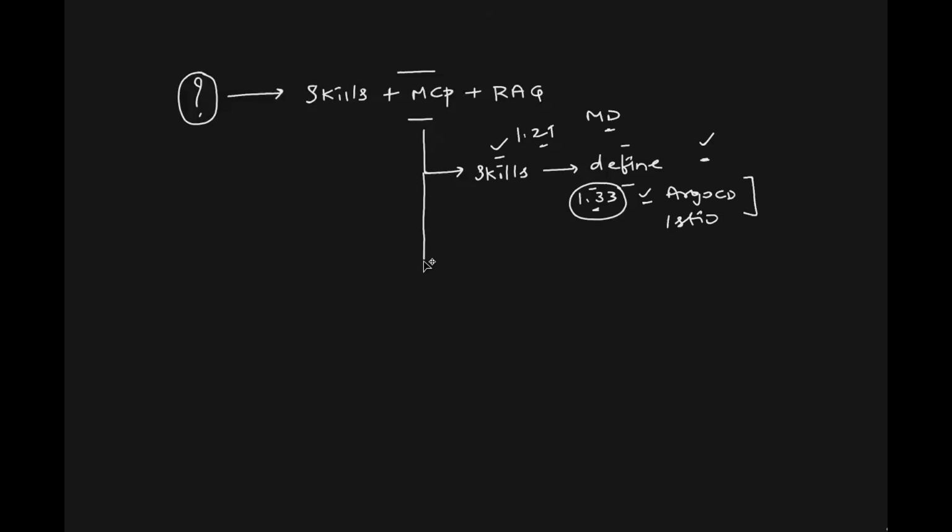Then MCP. What is MCP? Basically, you can provide a list of tools or you can use MCP servers that are available on the internet. For example, Kubernetes MCP server. What it does, instead of your agent going to different sources on the internet, it will not search for answers on Reddit. It will not search for answers that it already has. Instead, it will go to the Kubernetes official documentation and give you the output.